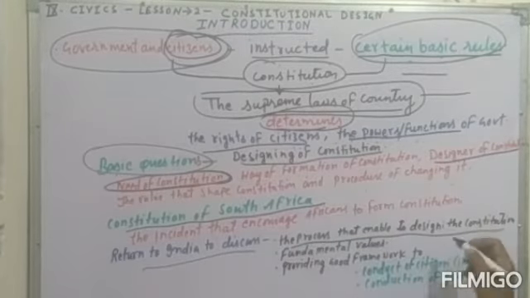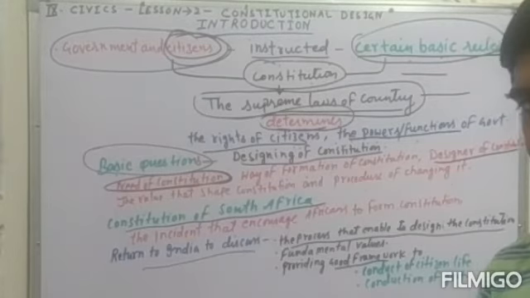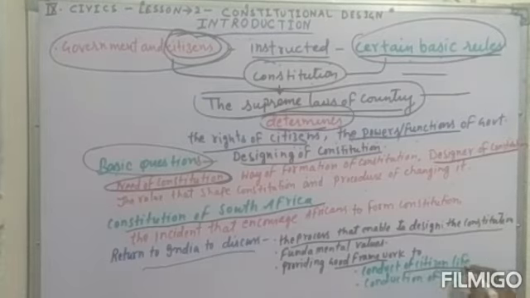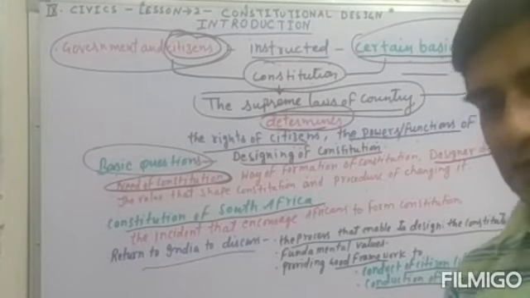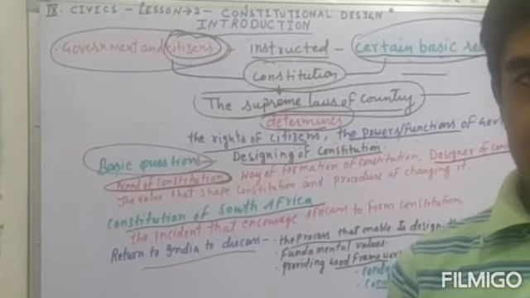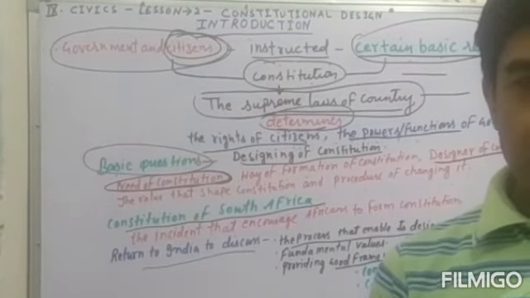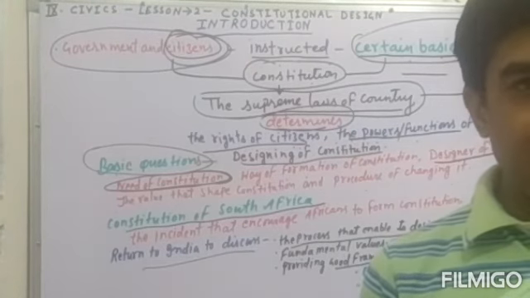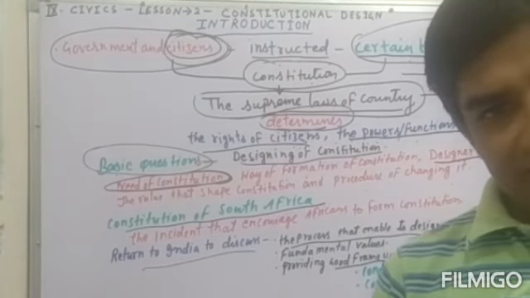The process that enabled the design of the constitution, the fundamental values used to shape it, and the good framework for the conduct of citizen life and the conduct of government. We will see what type of good framework has been developed within our constitution for the conducting of citizen life and government. That is, how citizens can live a better civic life, and how the democratic government can function well in the country. We will check all this framework in our constitution.